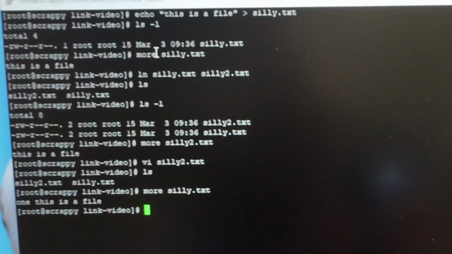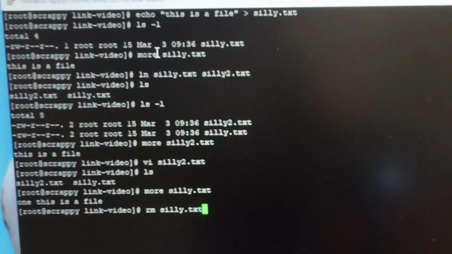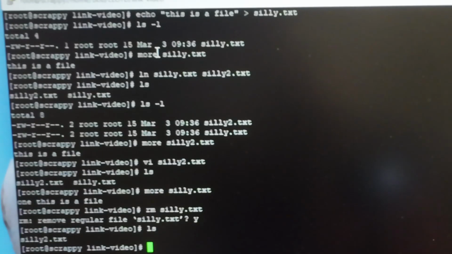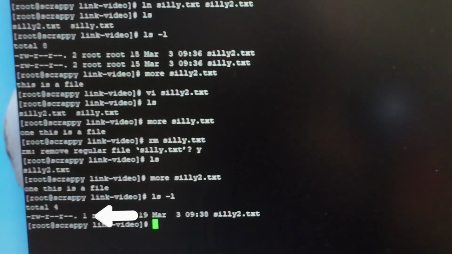Now, if we delete the original file. It's not really an original file. It's just actually one of the names of the file. But if we delete it, rm silly.txt, and I didn't do an rf, so we do an ls. We actually have only one file there, but if we see, the data is still intact. And we do an ls -l, we can see that there's only one file name linked to that file.